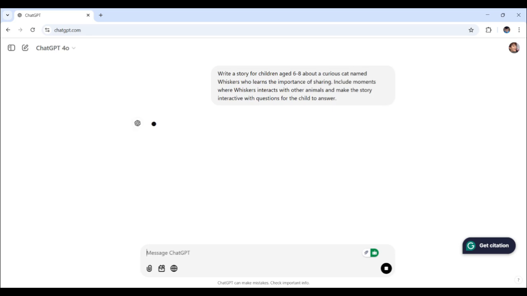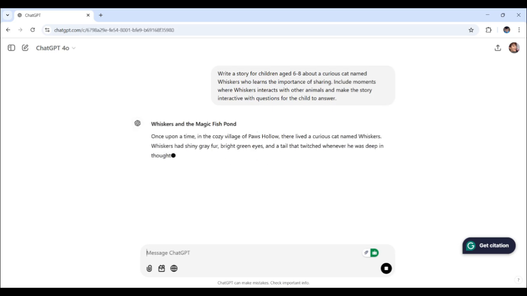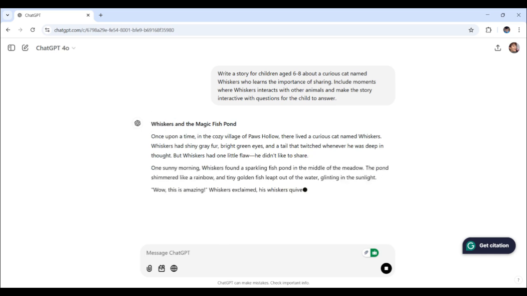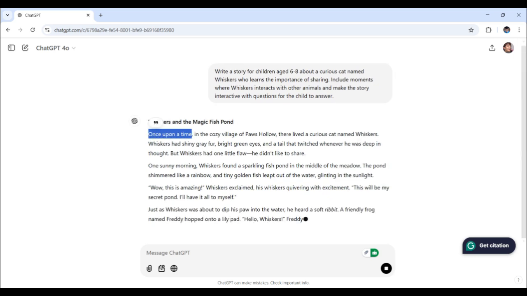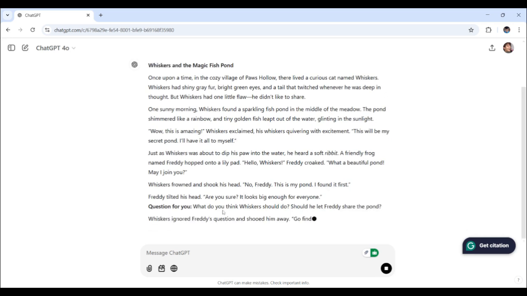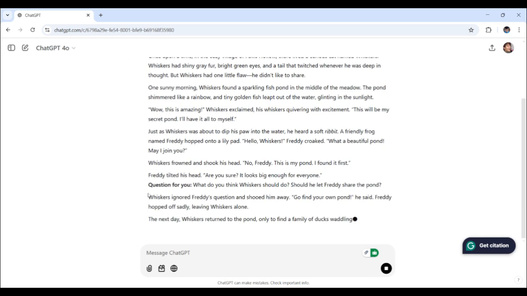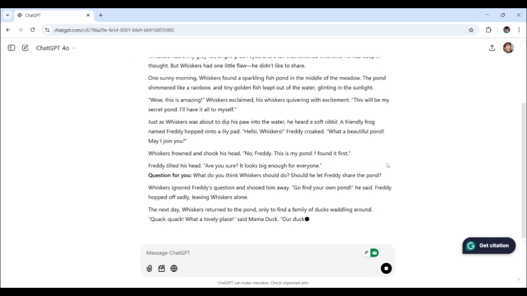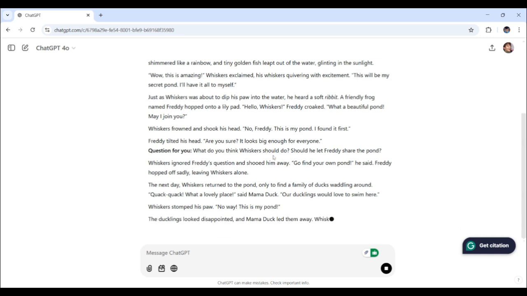There we go. See how ChatGPT crafts the story. The title is Whiskers and the Magic Fish Pond. This starts with the typical once upon a time. Yep, there's a question for the kids: what do you think Whiskers should do?